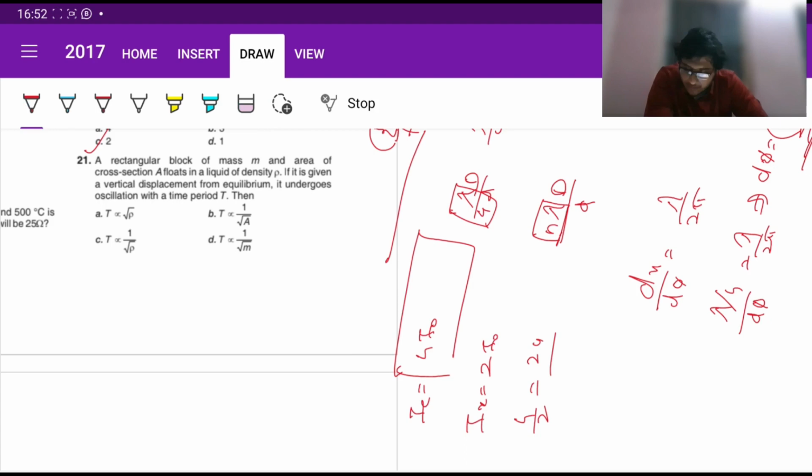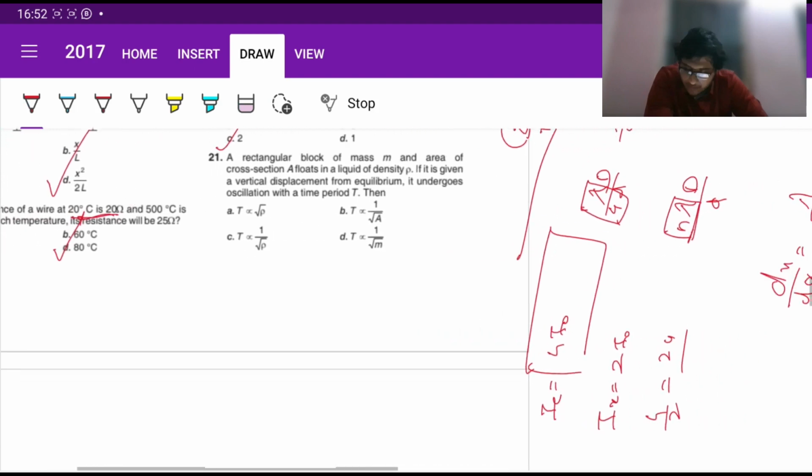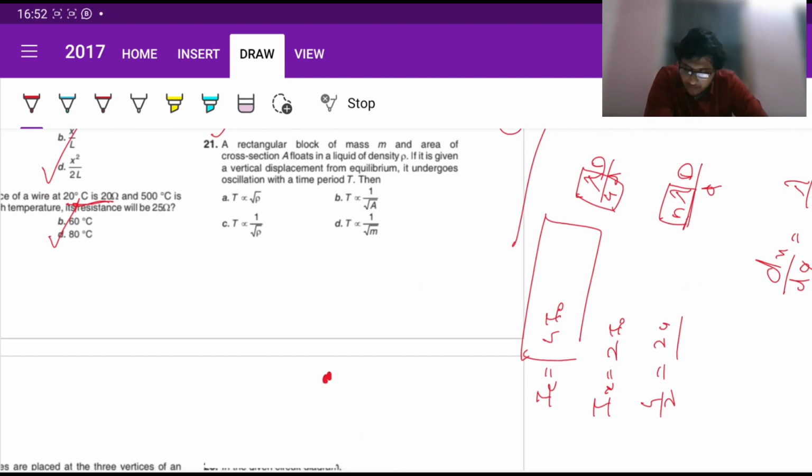Okay, a rectangular block of mass m and area of cross section A floats in liquid. Find its given vertical displacement. It undergoes oscillation with the time period t. So the time period of oscillation there can be written like this.